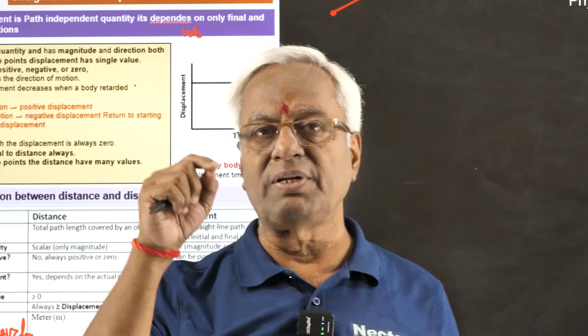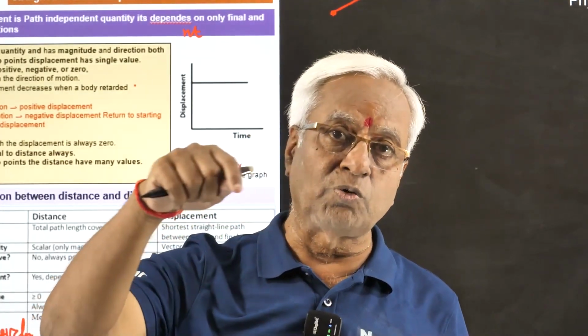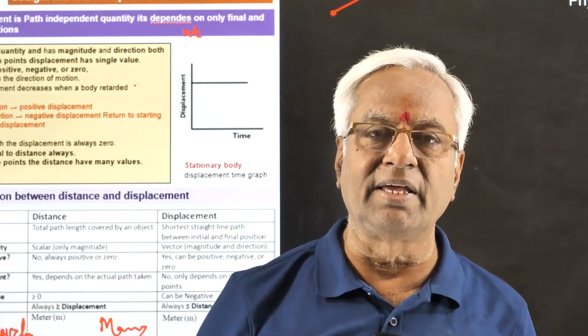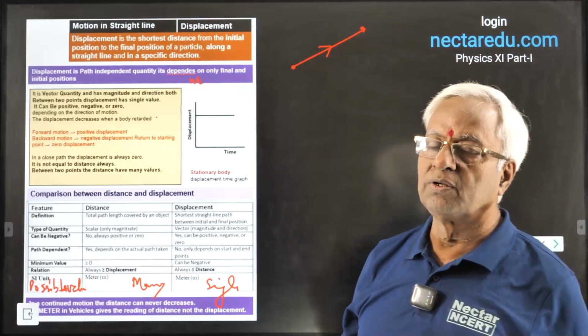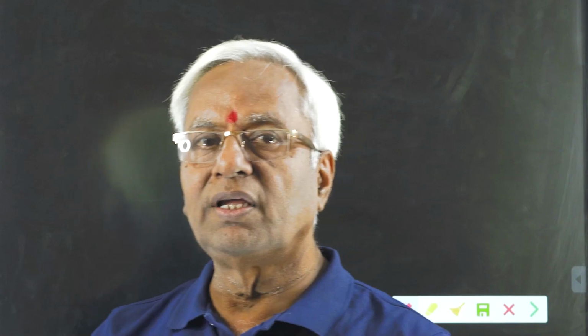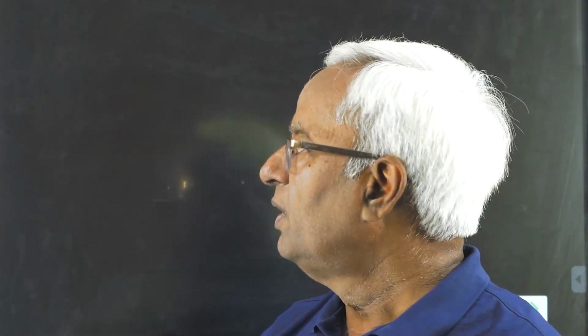When you reach the very starting point, it will be said that the whole path is closed and now the displacement has become zero. You might say, in a closed path. What is a closed path? When a body returns to the initial point, it becomes a closed path. In a closed path, the displacement will always be zero.